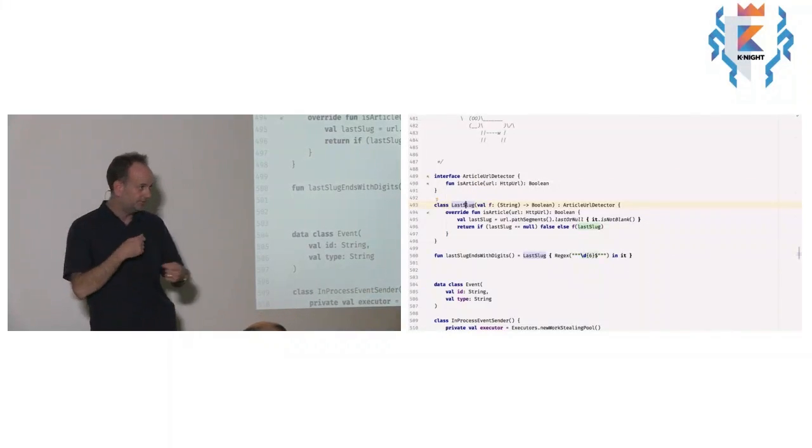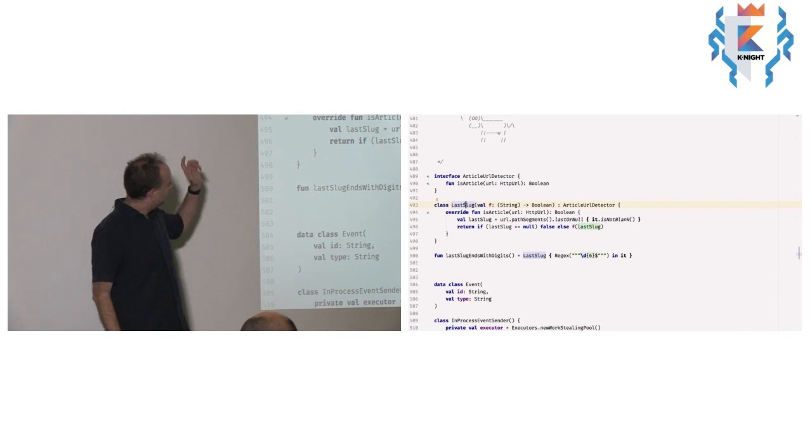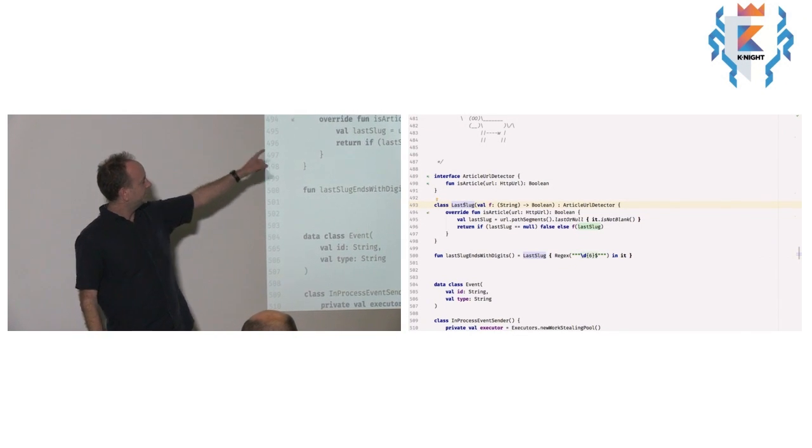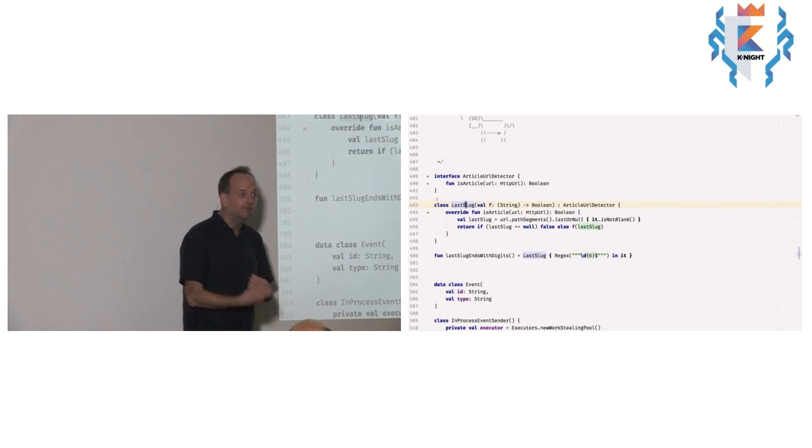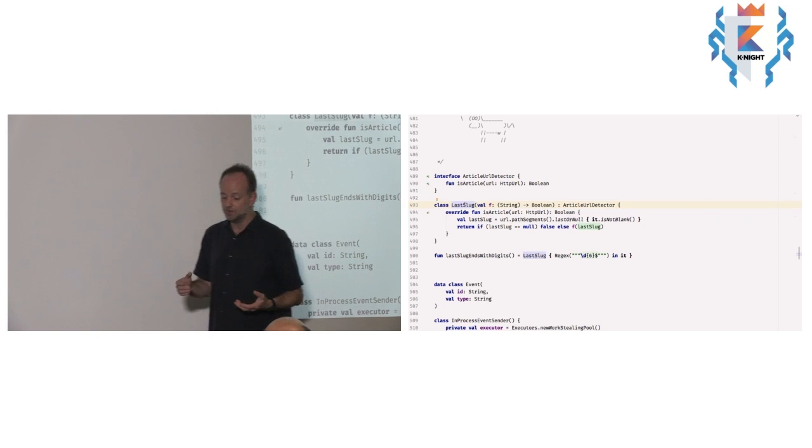And actually, there's a whole load of different patterns I want to apply. So I create an implementation of this interface that takes a function that looks just at the last slug and works out whether that might be an article or not.